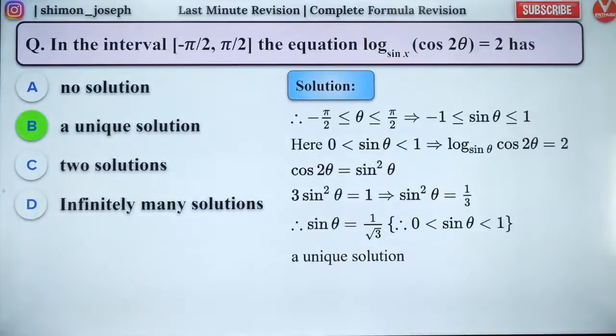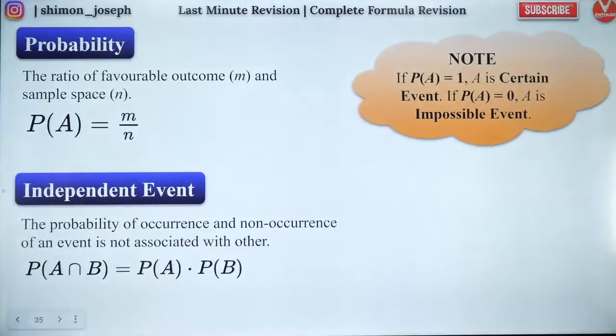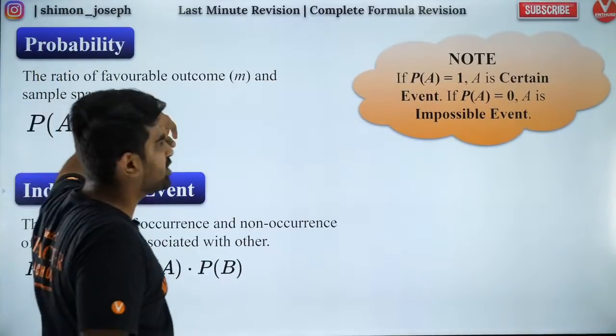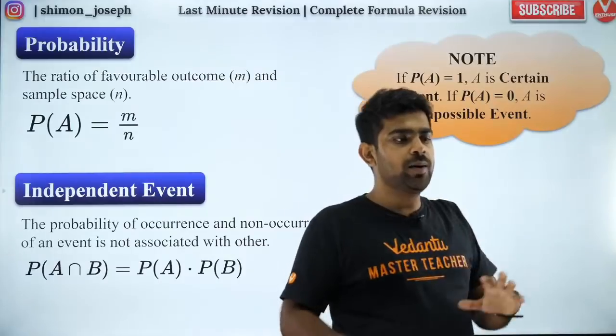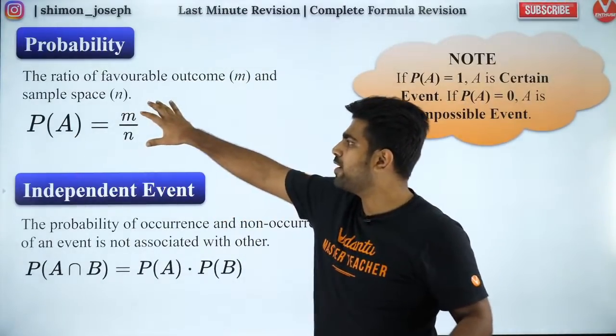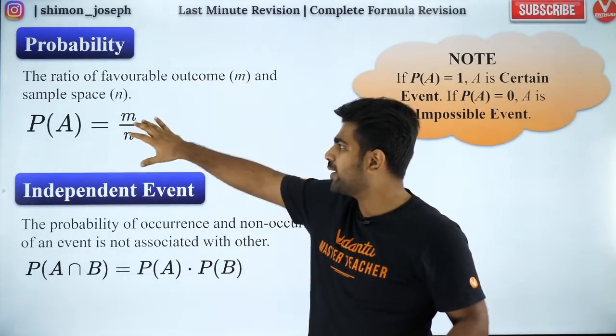The next concept which I want to teach you guys is probability. So probability is also an important topic. It's a very high weightage topic. So let's go through this very quickly, guys. The basic definition of probability is very simple. Probability of any event is equal to number of favorable outcomes by total number of outcomes. So that's why it's m by n.